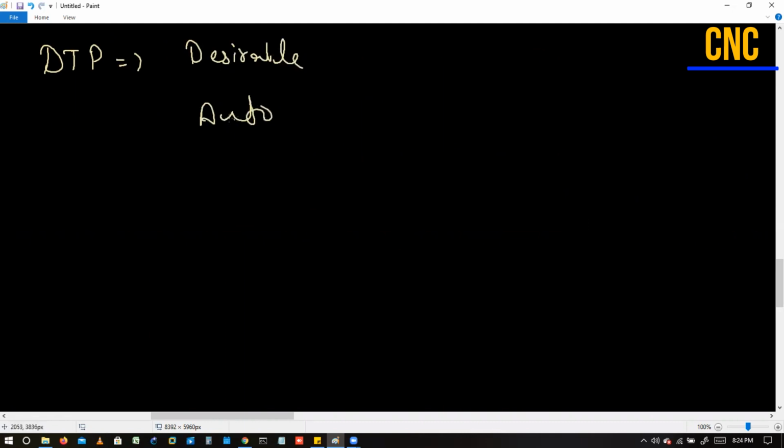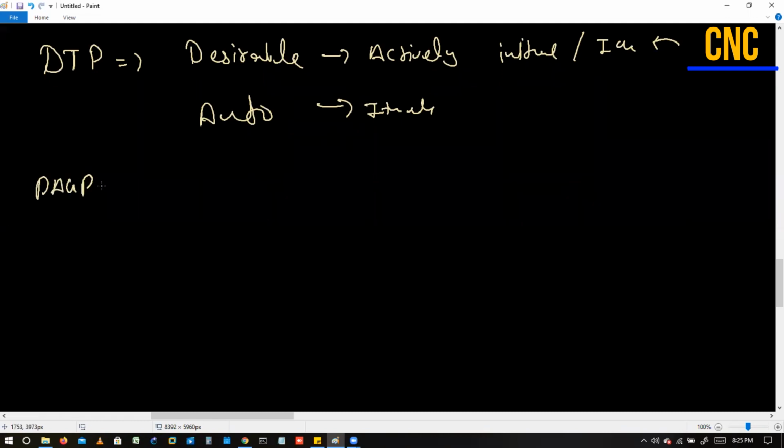So what features were we discussing in DTP? The desirable says, if I get a packet, first of all, it will actively initiate. The auto will say, I'll be waiting. But this also says, if I do not get the packet from the neighbor, I will not be able to form a trunk, right? In PAgP, the desirable mode is exactly the same as we had in DTP desirable. That will actively start EtherChannel negotiation.